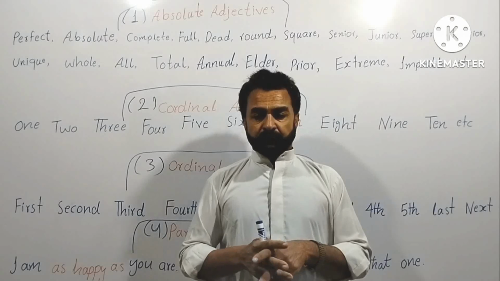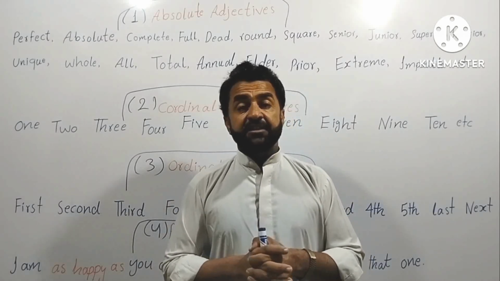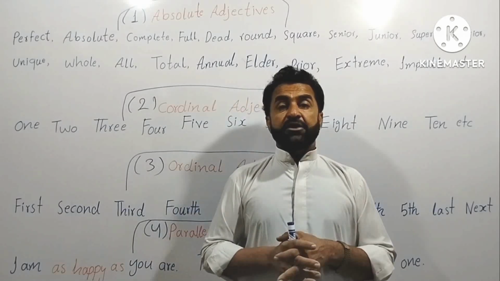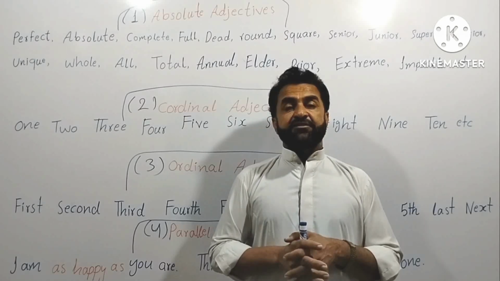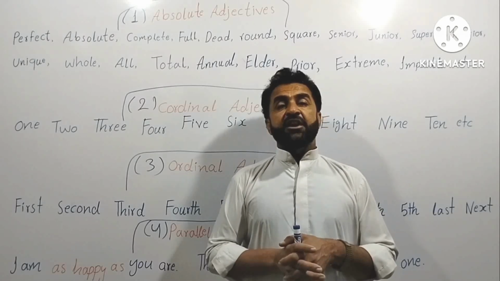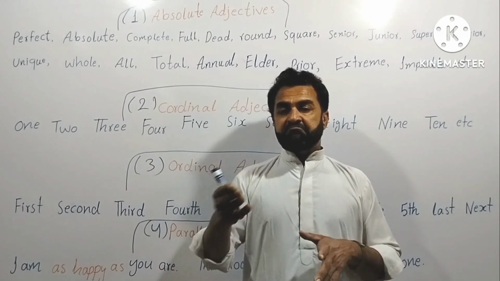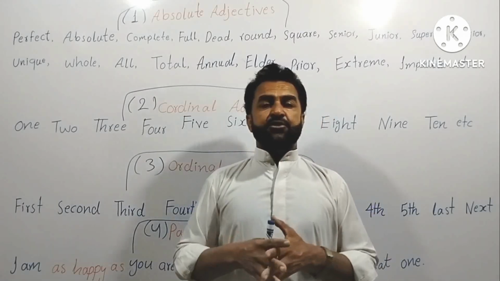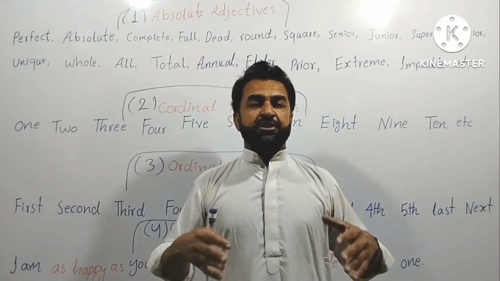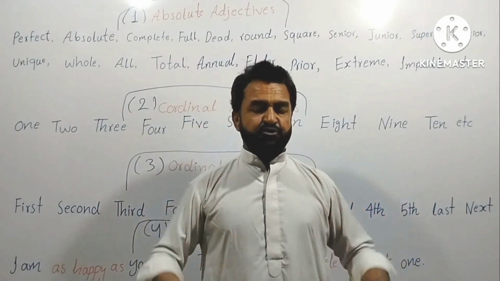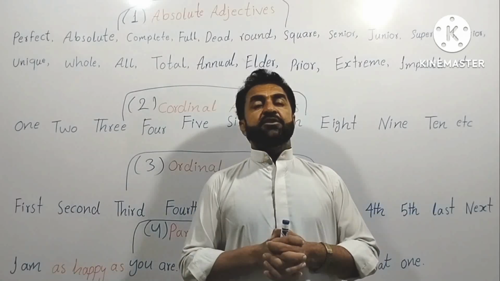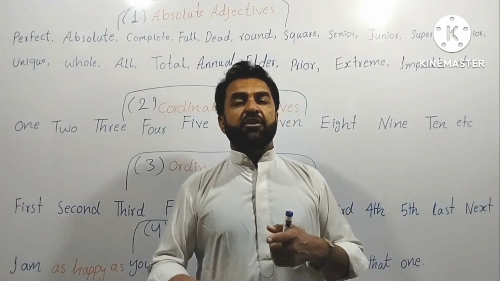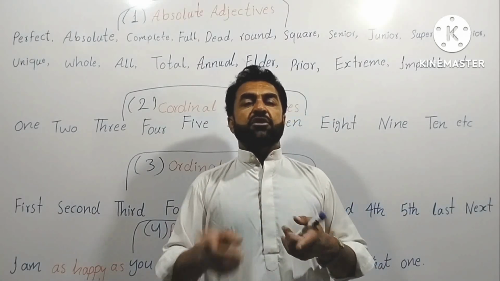And the second thing, as you know, with common adjectives and general adjectives, we use the degrees of adjectives. If I say I am happier than you, or I am taller than you, or I am fitter than you, or I am shorter than you, whatever it is. So we say tall, taller, wide, wider, short, shorter, happy, happier.